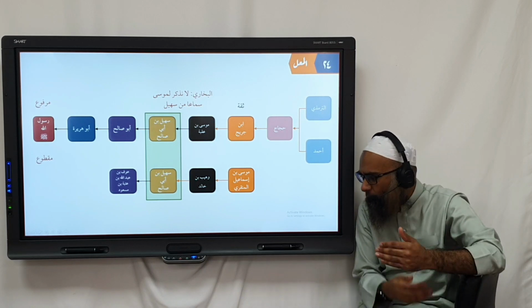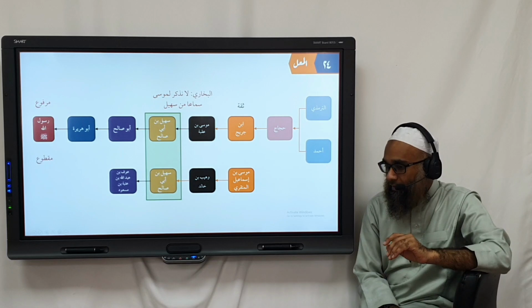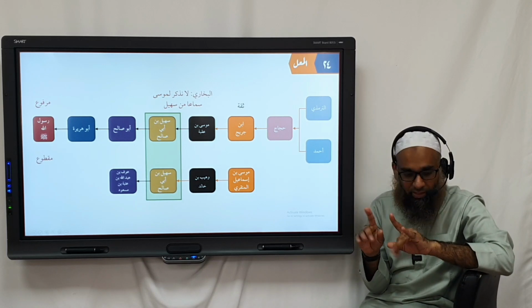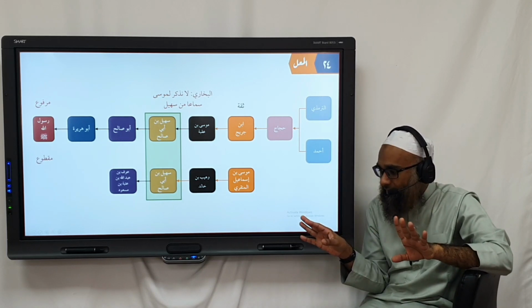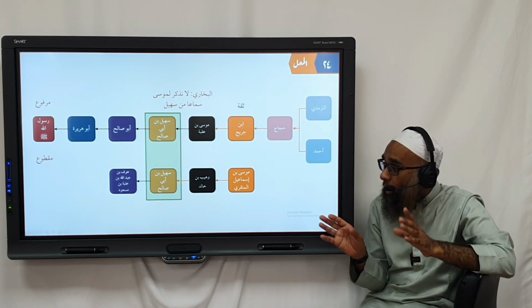Now, what about this one? You know what happened here? And they will mention different points. So it's not simply searching date of birth, date of death, thiqah, not thiqah, and that's it, it's sahih. We have to say, well, there's much more information, things that we will not know of.